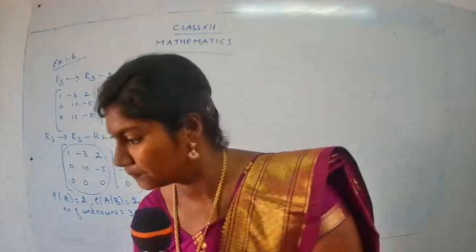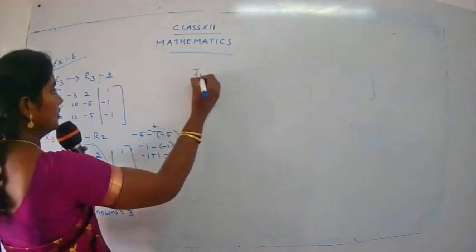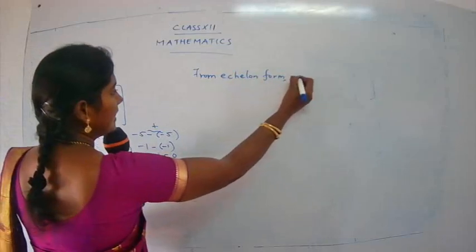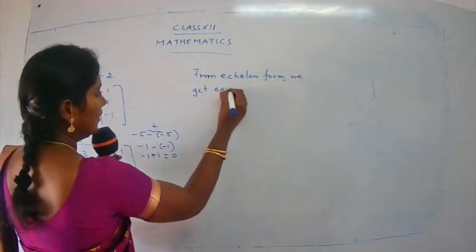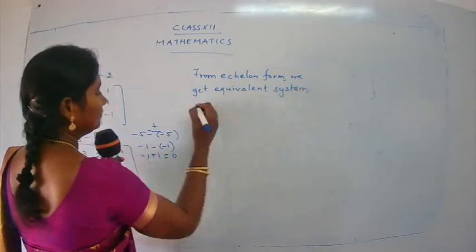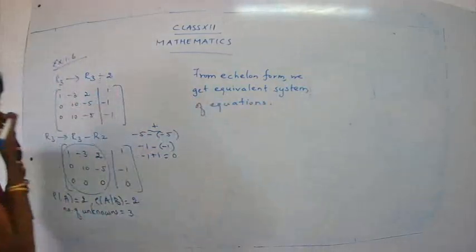So what we do here, from echelon form we get the equivalent system of equations. Okay, what is the system of equations?